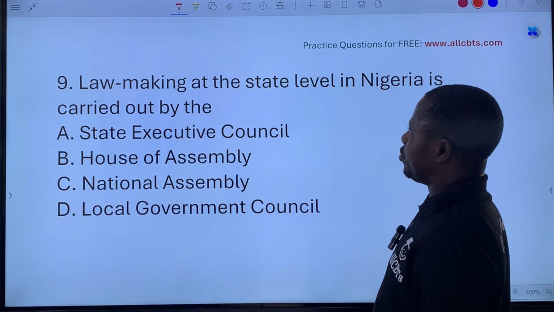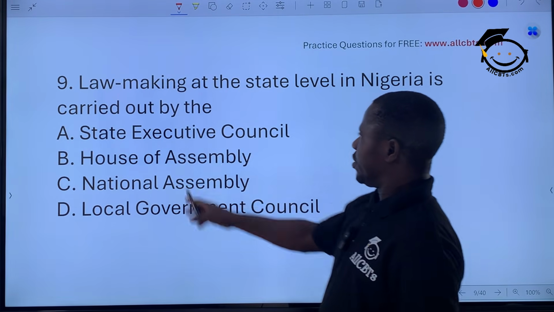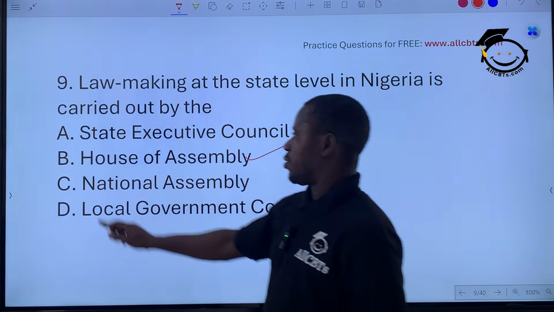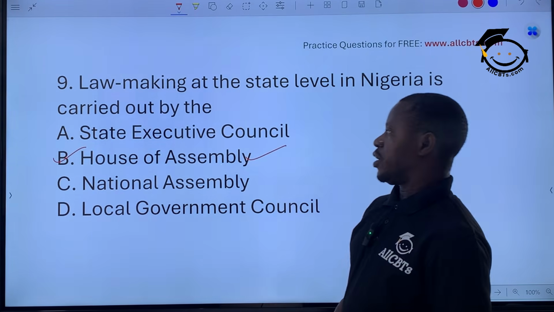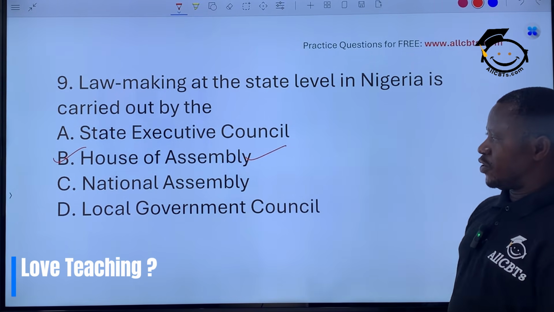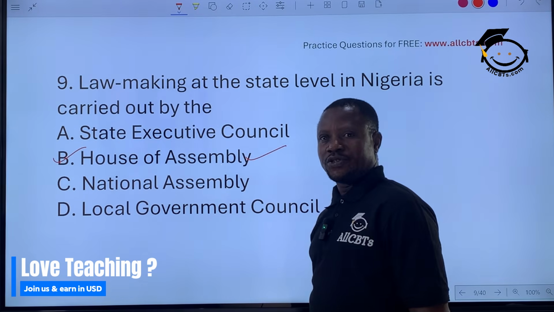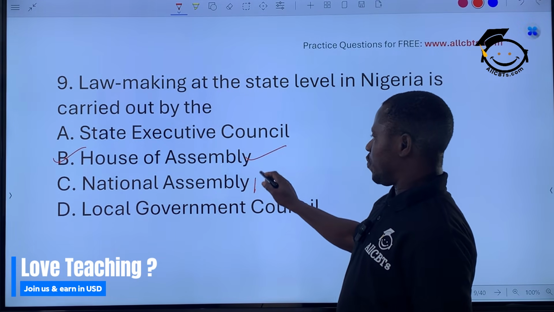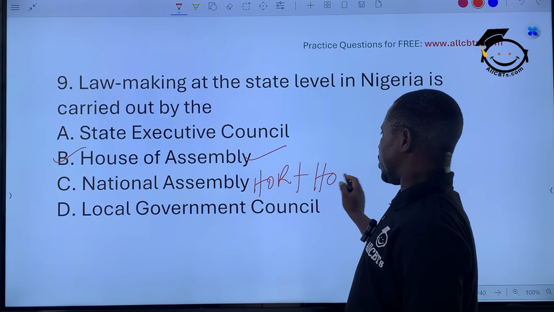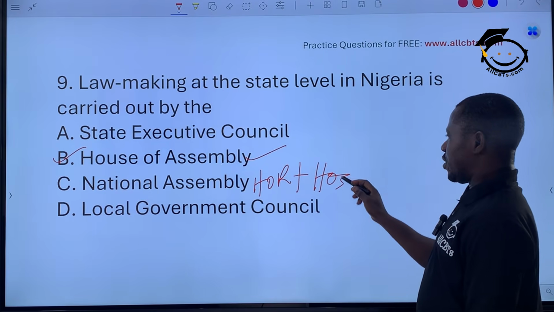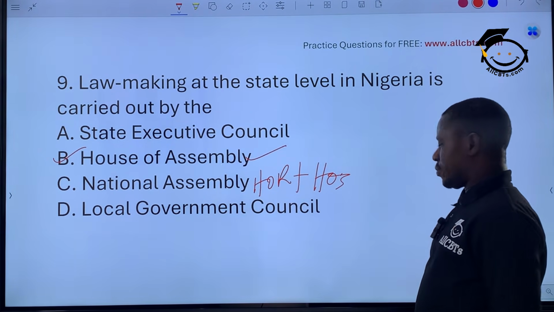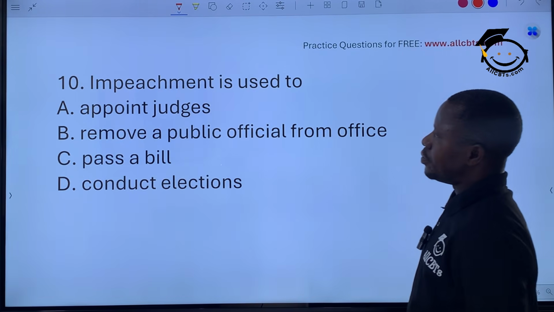Lawmaking at state level in Nigeria is carried out by, I just mentioned that now, State Executive Council, no, House of Assembly. That is the State House of Assembly. Every state has one House of Assembly. I just mentioned to you in the previous question that we have a speaker as the head. National Assembly is for Nigeria, which is a combination of what? House of Representatives and Senate. Senate is headed by the Senate President, House of Representatives by the Speaker. Right? We go to the next one.